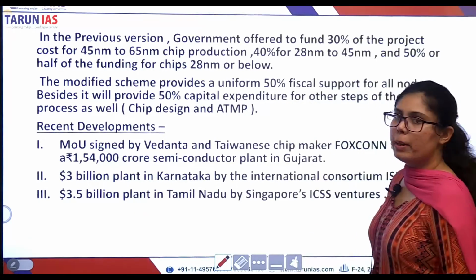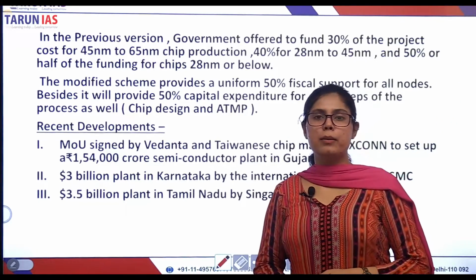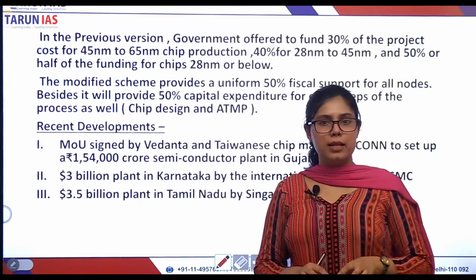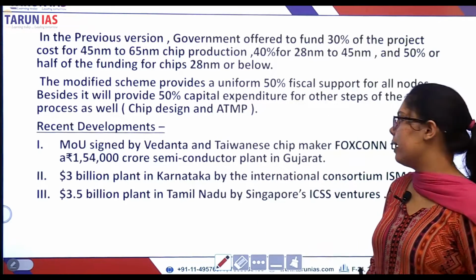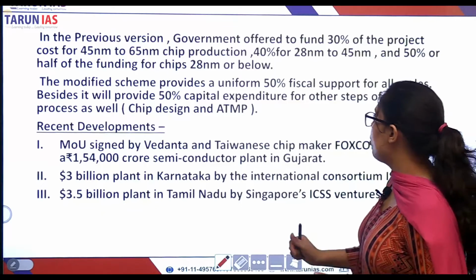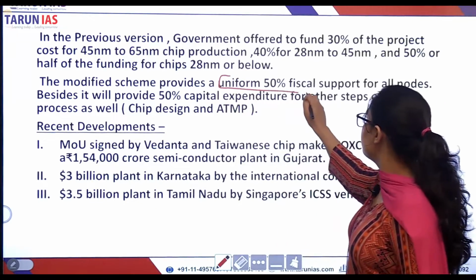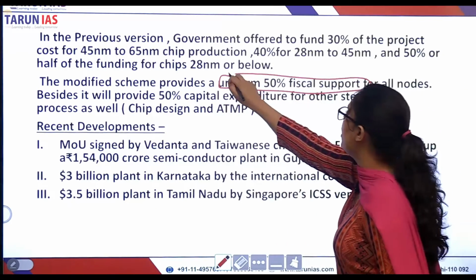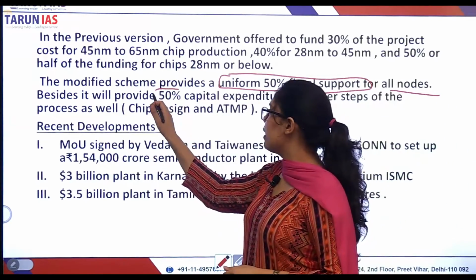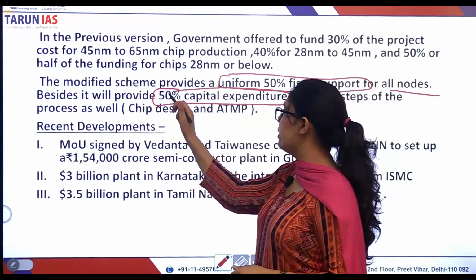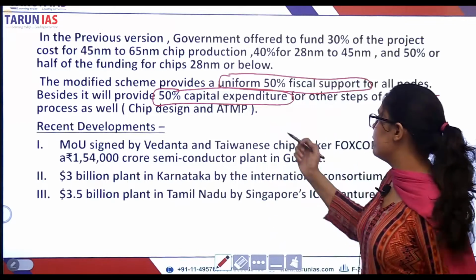However, in order to harmonize the chip making process and the semiconductor business in India with the global initiative and the global trend, the Indian government has proposed a uniform 50% fiscal support for all nodes of technology. Besides, it will also provide 50% of the capital expenditure. Now, what is this capital expenditure?